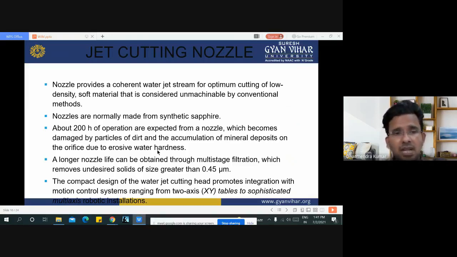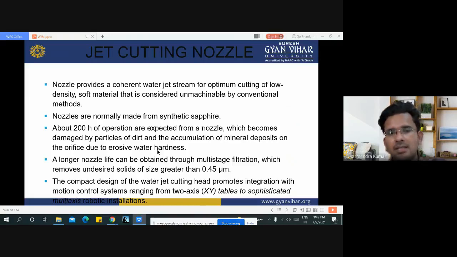It later becomes damaged by particles of dirt and the accumulation of mineral deposits on the orifice due to erosive water hardness. A longer nozzle life can be obtained through multi-stage filtration, which removes undesired solids of size greater than 0.5 micron. The compact design of the water jet cutting head promotes integration with motion control systems ranging from two-axis tables to sophisticated multi-axis robotic installations.